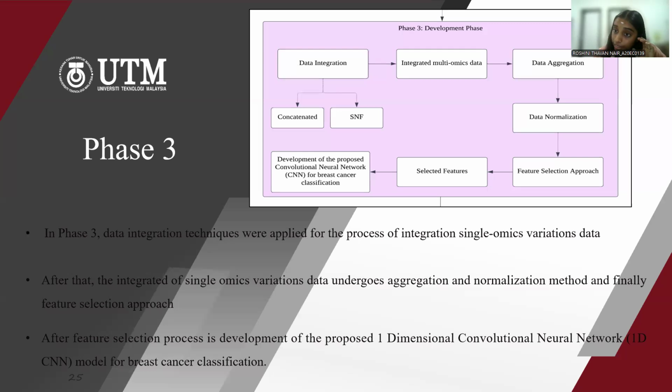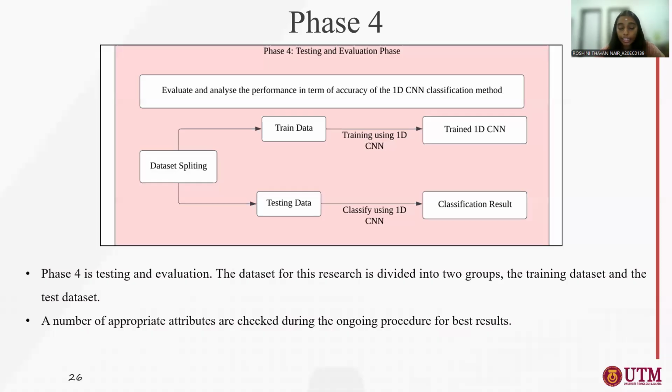After we have the integrated single omics variations data, we will proceed to the data aggregation. After data aggregation, we do data normalization and then feature selection. After feature selection, we will develop the 1D CNN model. In phase 4, we will evaluate and analyze the performance of the 1D CNN in terms of accuracy.